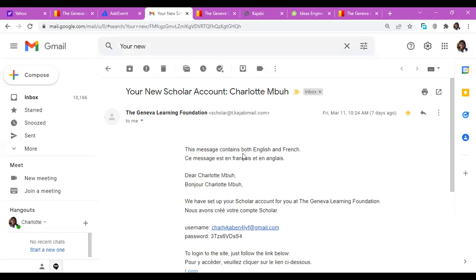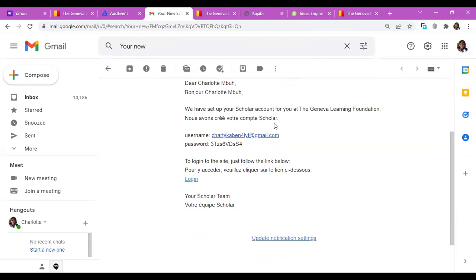The message contains both English and French, but inside the message is your login detail. That is your username and your password to log in to the Scholar platform. If it's your first time, you will need this. Once you read this, you click on login. You log in, you click on login, and then you copy.